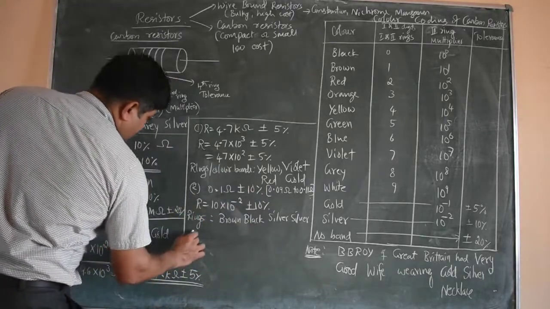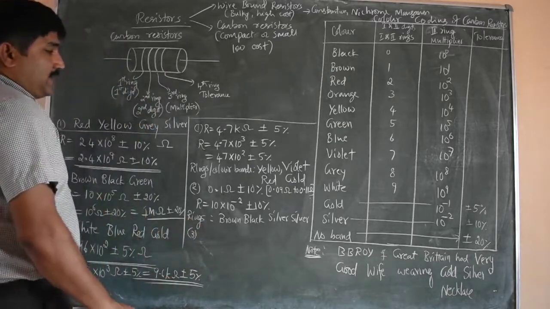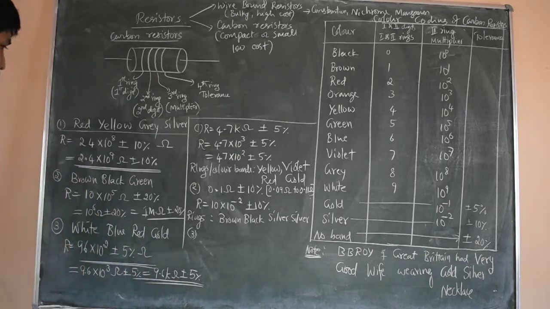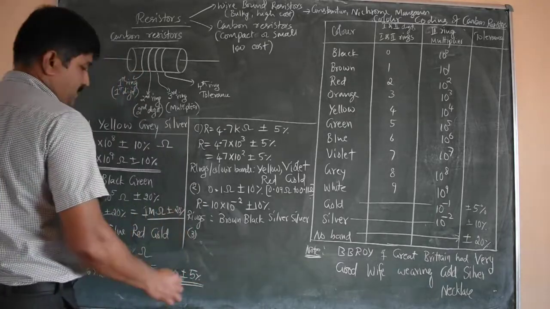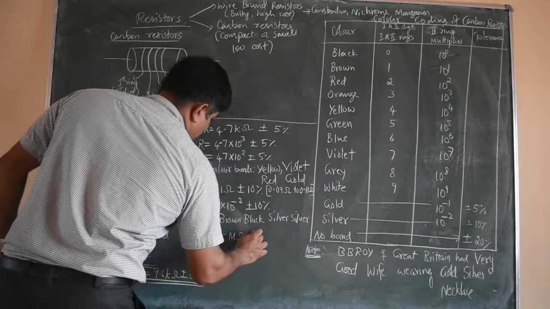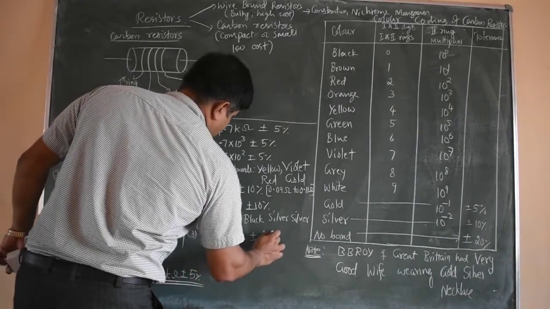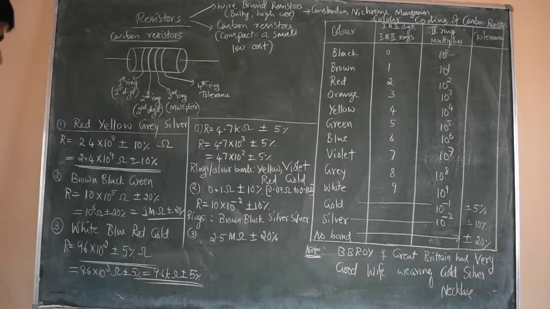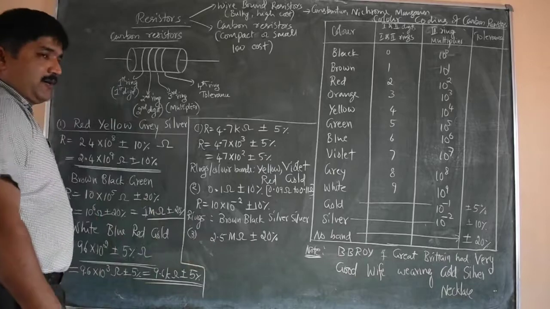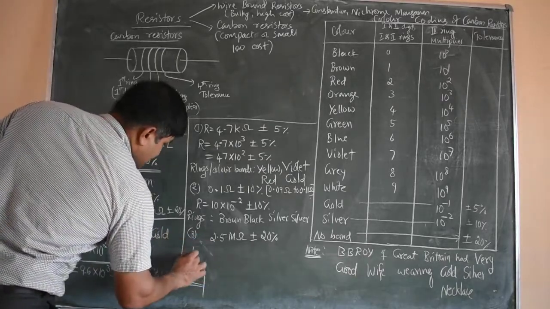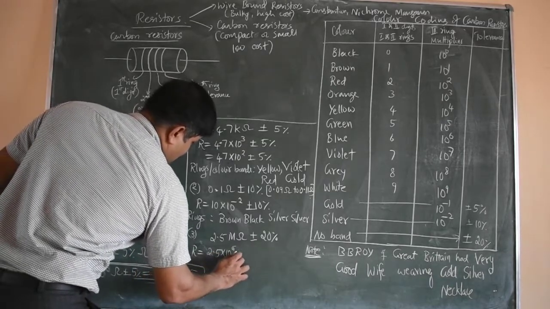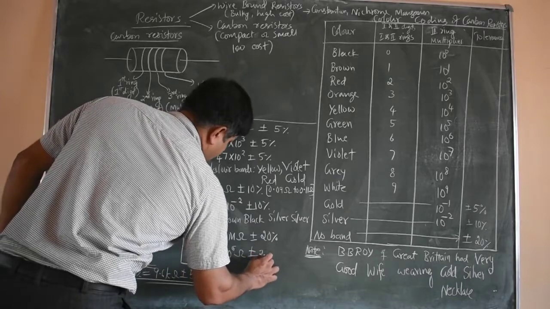Now one more example for getting the resistor colors, knowing the value of resistance. If the resistor is 2.5 mega ohm plus or minus 20%, what should be the color code on the carbon resistor? Mega means 10 power 6, so the resistance can be written as 2.5 into 10 power 6 ohm plus or minus 20%.